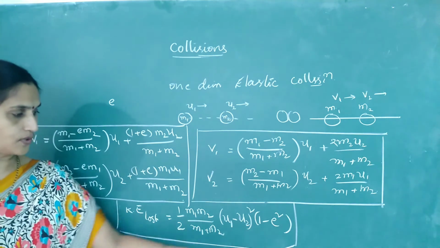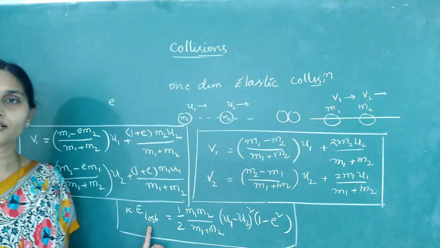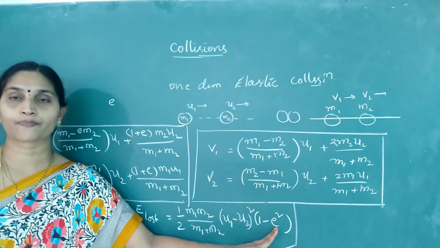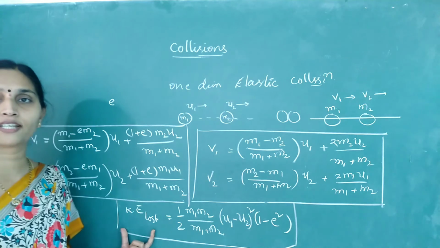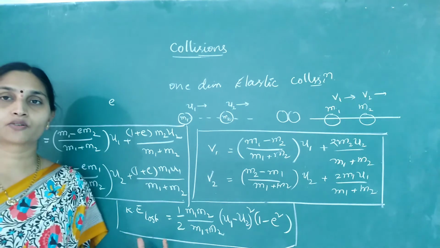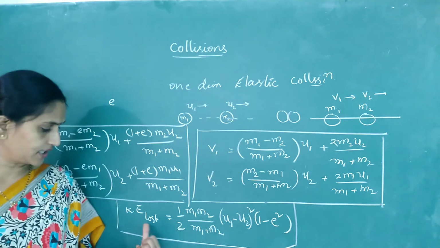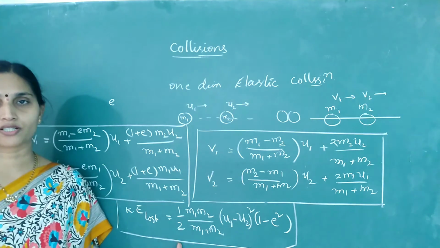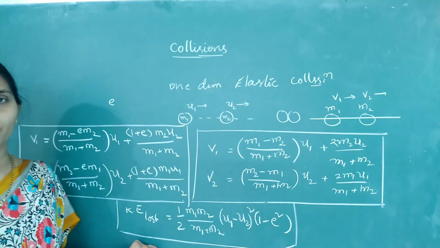But for other types of collisions, if you substitute the value of e, you can find out the energy loss. And this clearly shows that if the value of e is 0, that is for a perfectly inelastic collision, the maximum amount of kinetic energy is lost. Sometimes they ask you which type of collision leads to maximum loss of kinetic energy, and for that you can write the perfectly inelastic collision. So remember these relations while doing the numericals.